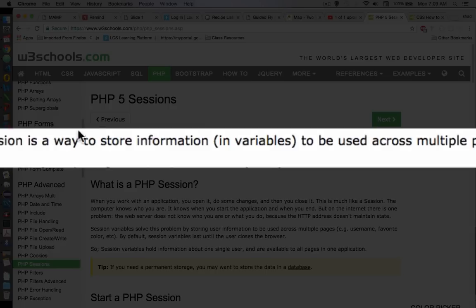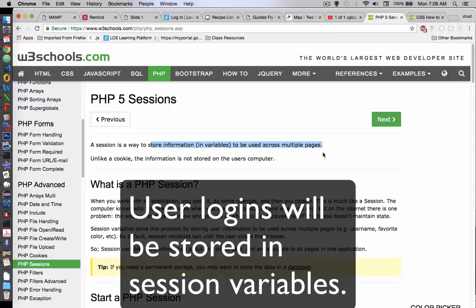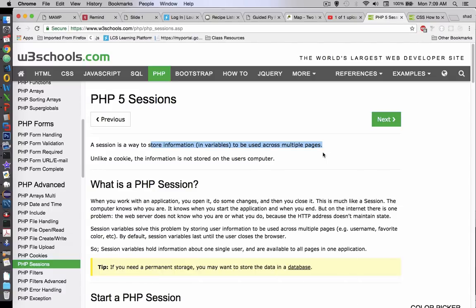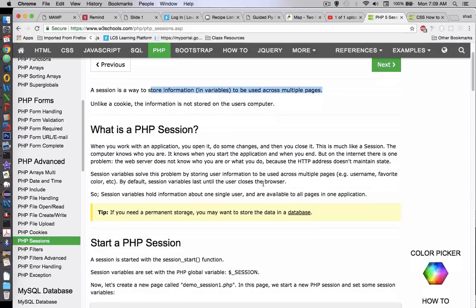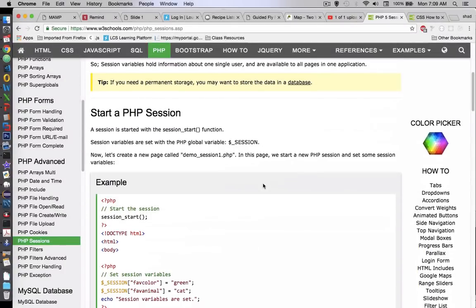A session is a way to store variables that are used across multiple pages. And in our case, it's going to be the login name and password of a person. So we only ask the password on the login page, and then the program will remember that you've logged in as you go through the rest of the pages. Let's see what a session looks like. I recommend that you read through this page here, but I want to show you a demo.